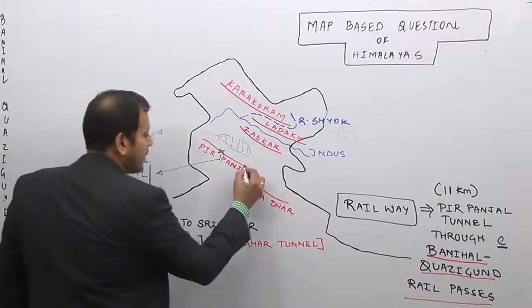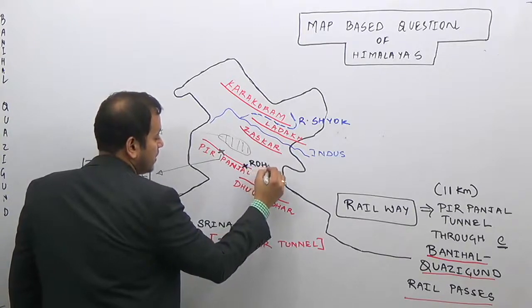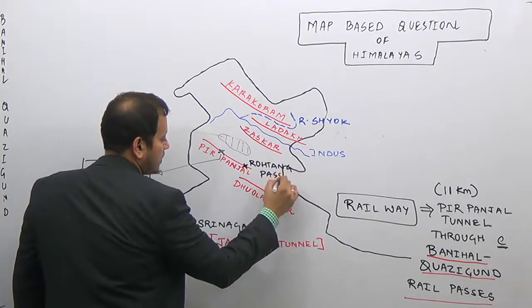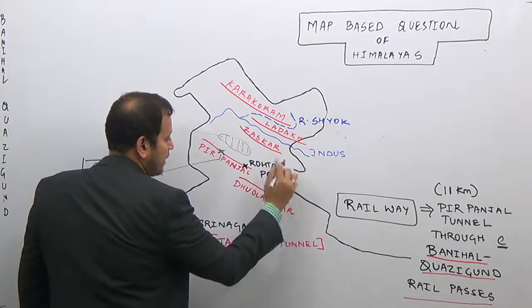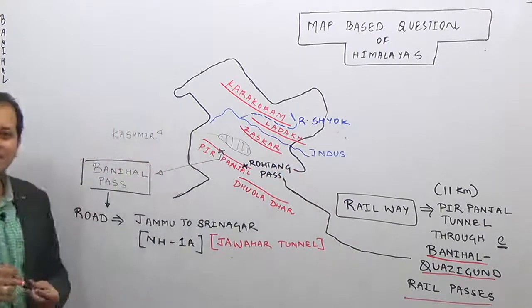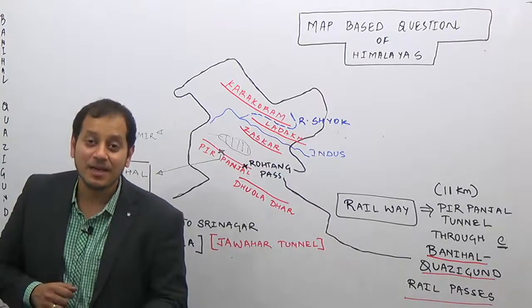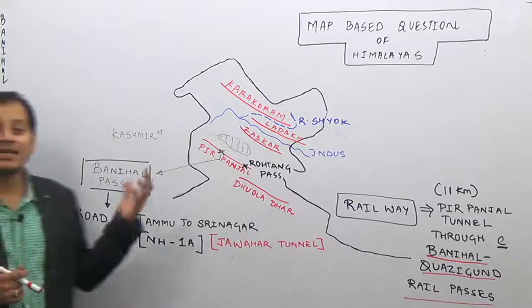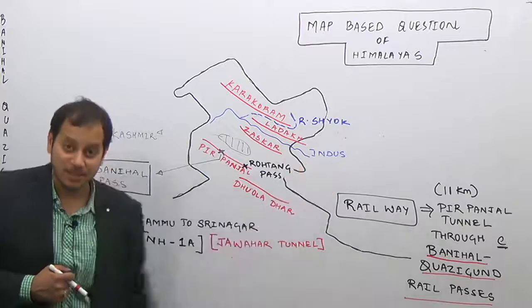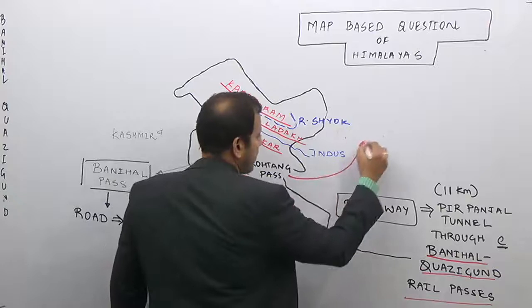The second important pass is the Rohtang Pass, which is also located in the Pir Panjal range. What is the importance of the Rohtang Pass? Rohtang Pass joins Manali with Lahul and Spiti district, that is the interior part of Himachal Pradesh.